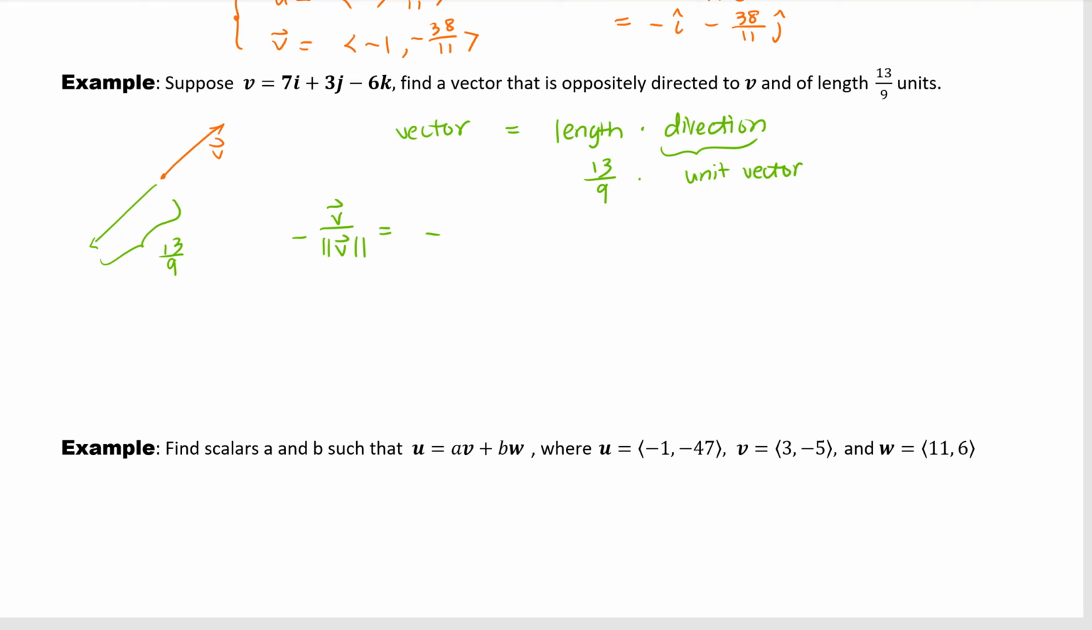So v is 7, 3, minus 6. What is the length? 7 squared, 49. 3 squared, 9. 6 squared, 36. Well, that is, let's see. Okay, so the answer is 94.